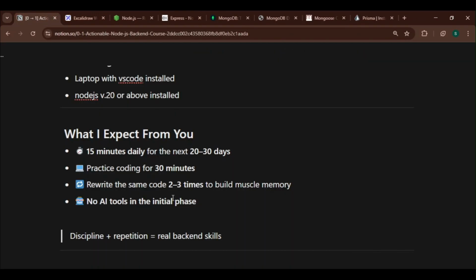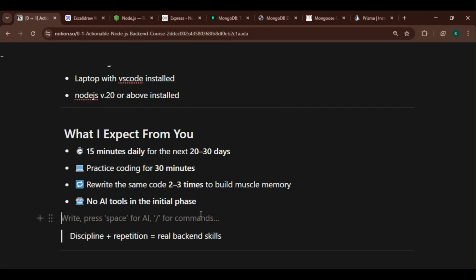It will make your muscle memory, and you will learn line by line. So that is a request from my side that you give 30 minutes to practice coding. Another request is not to use any AI tool in the initial phase. This will help you make some errors and find the solution for the error without using AI. It will become muscle memory that whenever any error comes, you'll quickly find that hey, this is the solution, I have already faced this, and this is how I solved it.